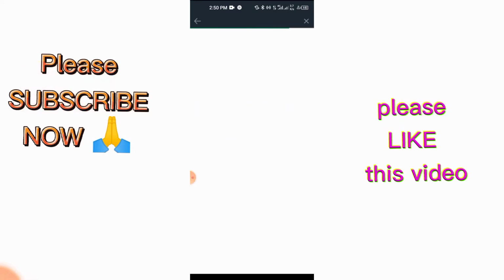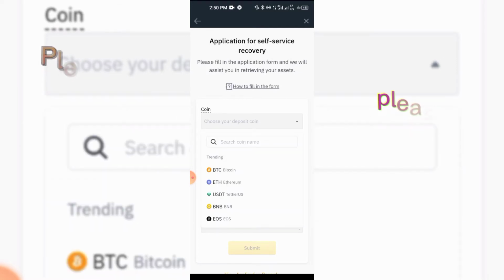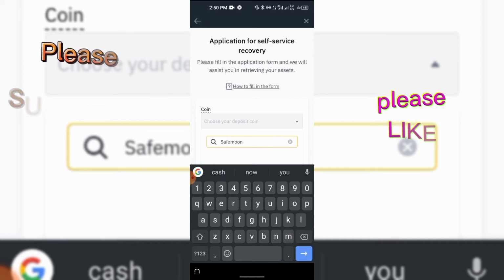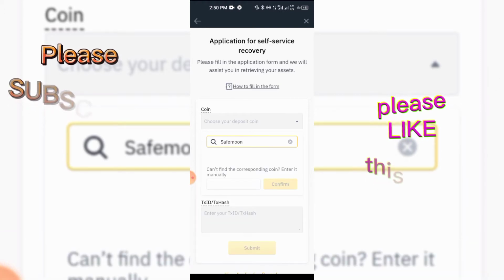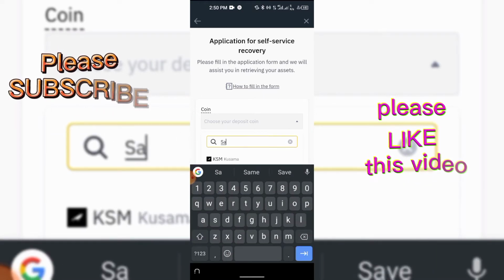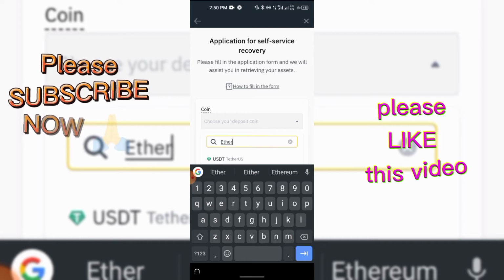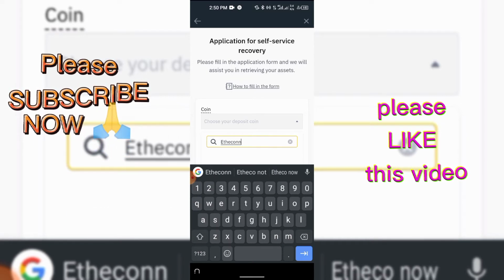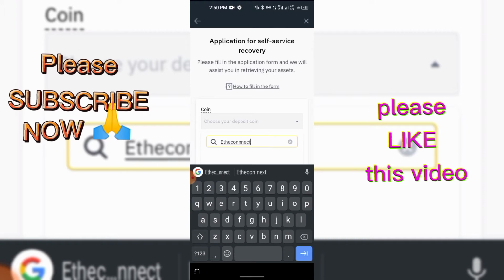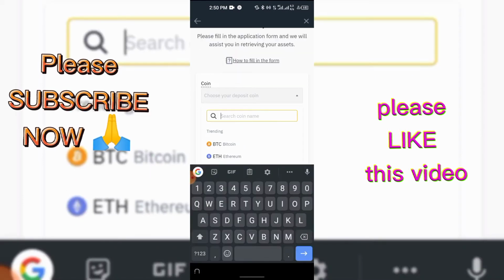Then click submit and appeal. Now choose the coin that you sent that is not reflecting. Let me search CEBH, for instance.